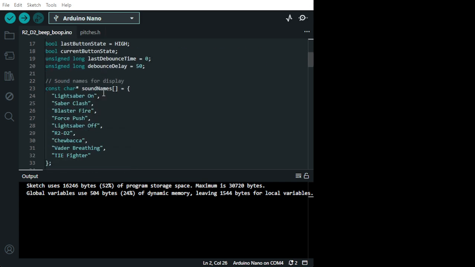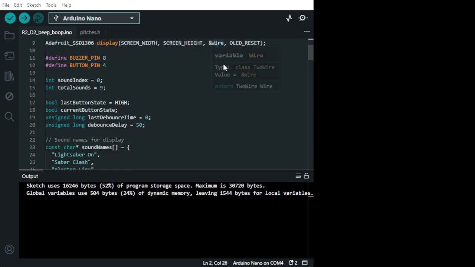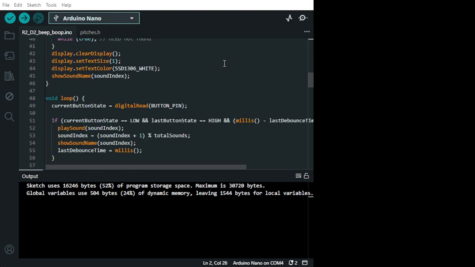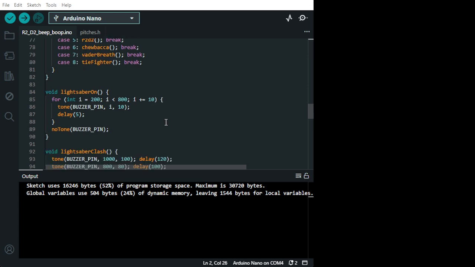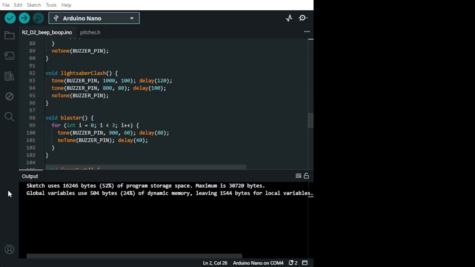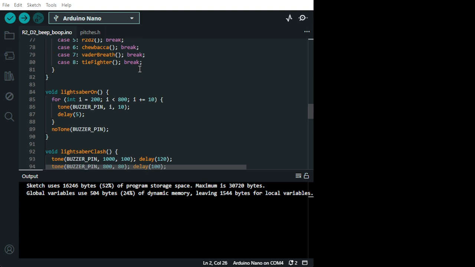Okay. And here you can add on, because if you want to add on, you just add a case. Here we have a case. You say case 9, whatever you want to call it, and then here you put, like the blaster, the Lightsaber Clash. We have a void.